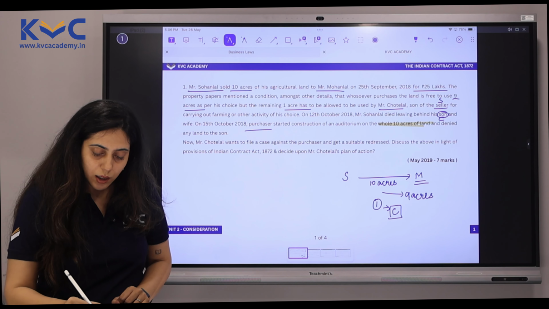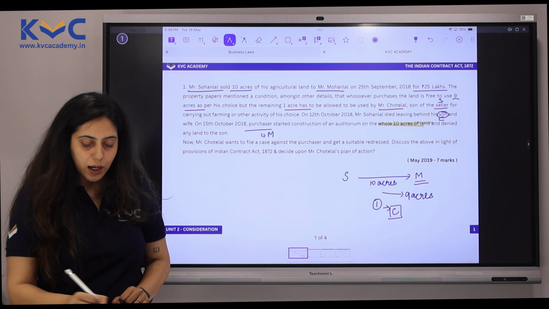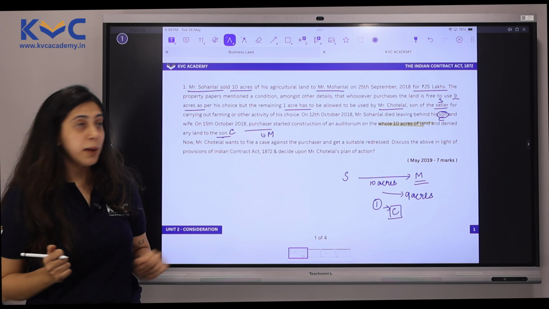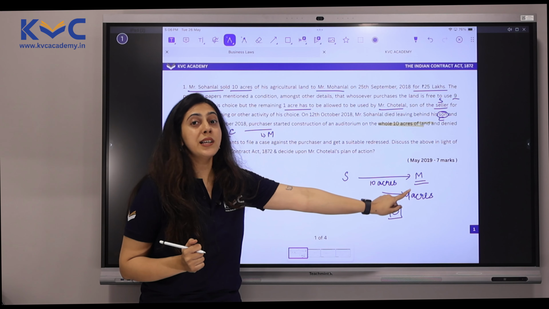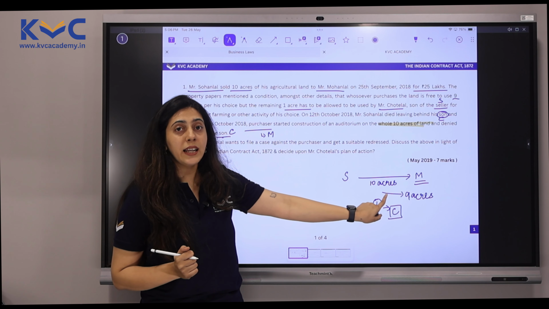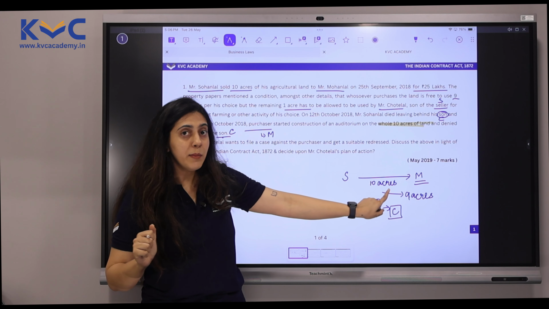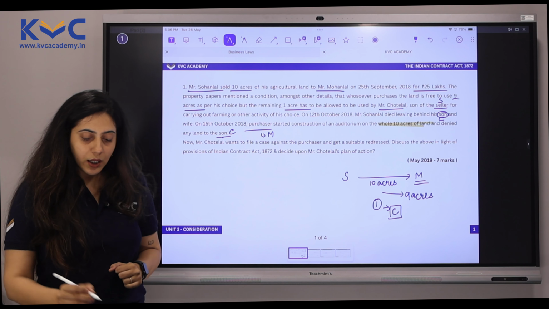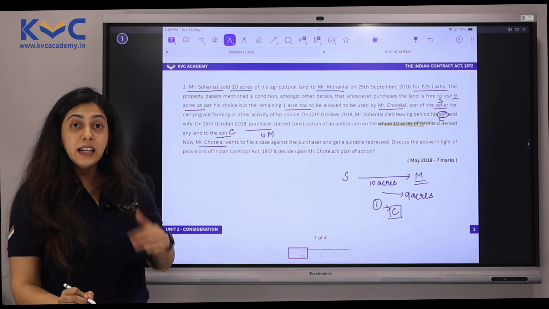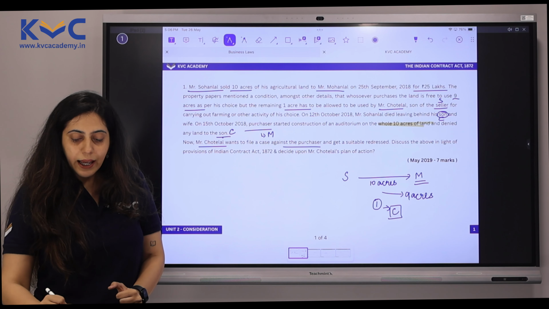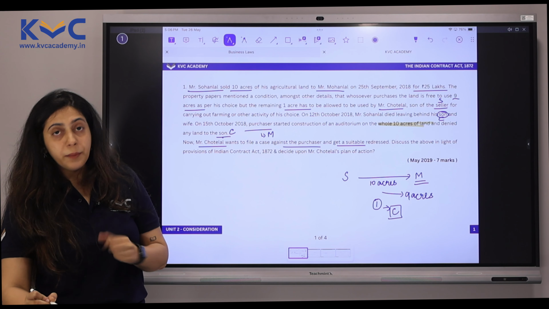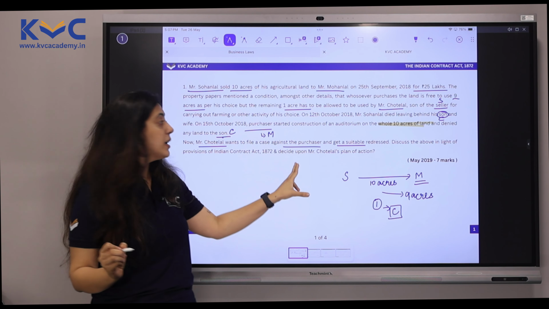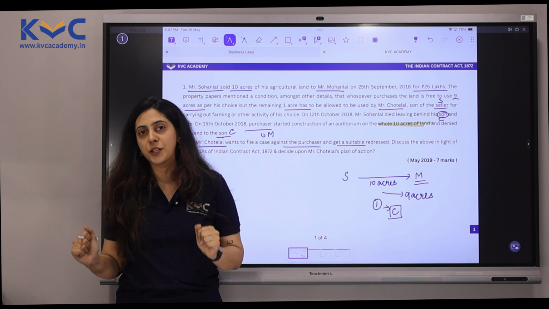So who is the purchaser here? The purchaser is Mohan Lal and the son is Chotelal. So when the time of construction came, what Mohan Lal did here was he started the construction on the entire 10 acres, whereas as per the agreement, he was allowed to use only 9 acres of the land. So the question here is, Chotelal wants to file a case against the purchaser and get a suitable redress. Discuss the relevant provisions in the light of Indian Contract Act and decide upon Chotelal's plan of action.